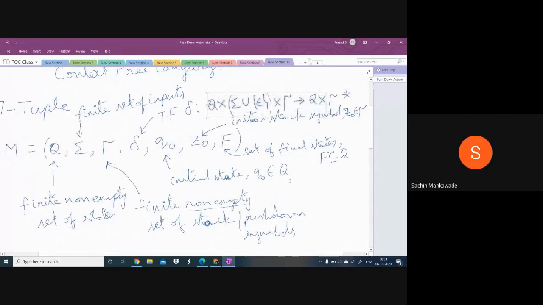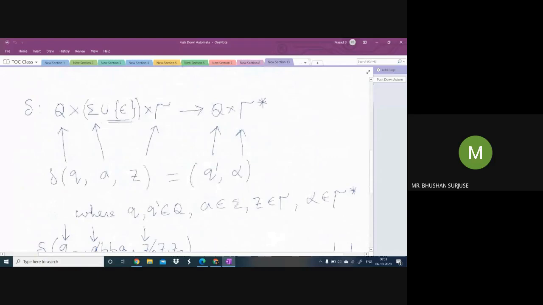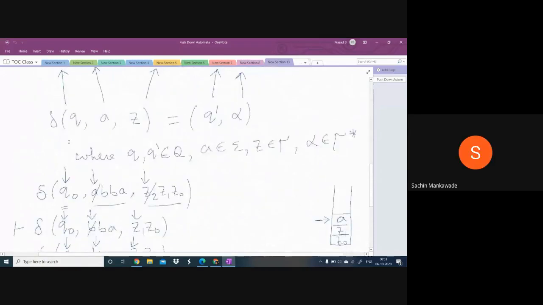This one? Yes, sir. Okay, there only, so I have dictated this one: the elements of the transition function are of the form. No, sir, not this one. Okay.